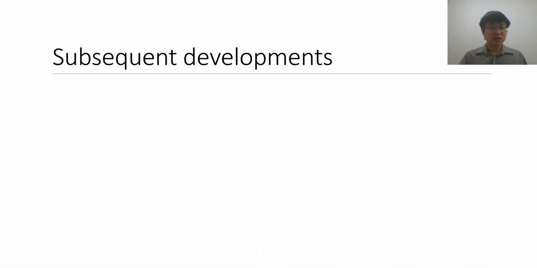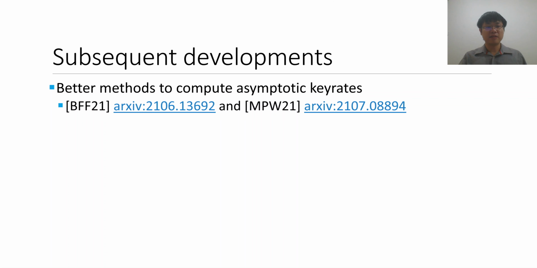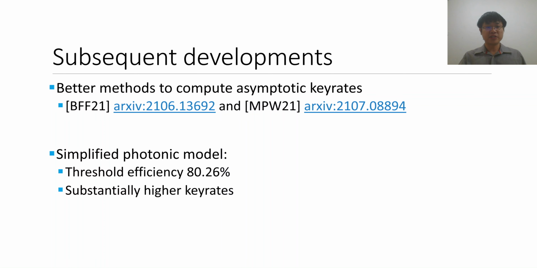The good news is that just a couple of months ago, there were 2 papers that released better methods to compute the asymptotic key rates as compared to our approach. They are more efficient and more numerically stable. Using these methods, they were able to show that for some simplified models of photonic experiments, the threshold efficiency can be lowered further to 80.26%. And more importantly, the key rates are pretty high even when near this threshold. So this helps make the key rates more robust against finite size corrections. And because of this, it might be possible to implement a finite size demonstration of the DIQKD using photonic experiments.